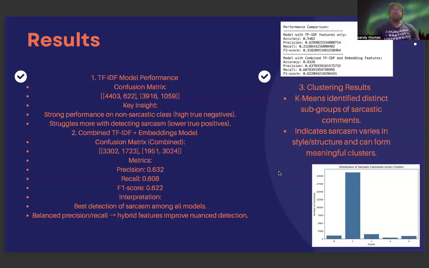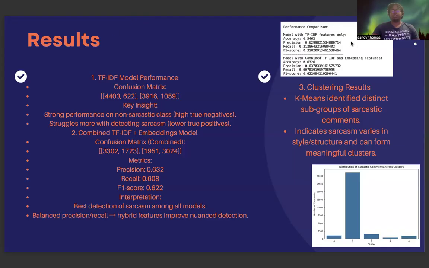Some of my results. Here is my TF-IDF model performance and my confusion matrix. The key insight was that I had strong performance on the non-sarcastic class, so there are a lot of high true negatives, but it struggled more with detecting sarcasm. When I combined the TF-IDF plus the embeddings model, here is my combined confusion matrix and my metrics. I had the best detection of sarcasm among all models when I used the hybrid method.